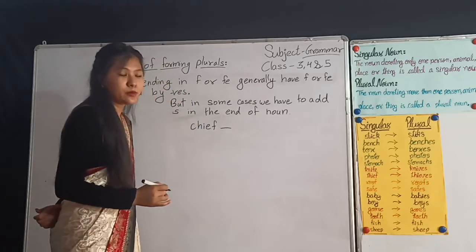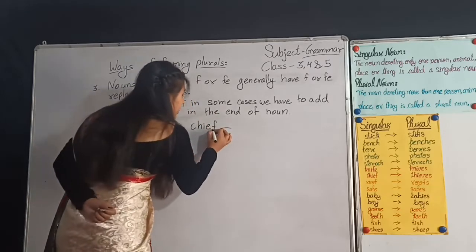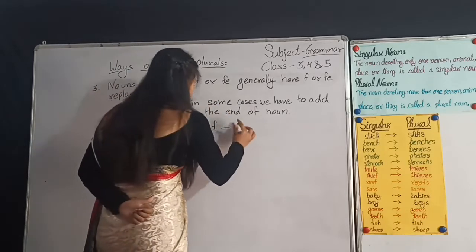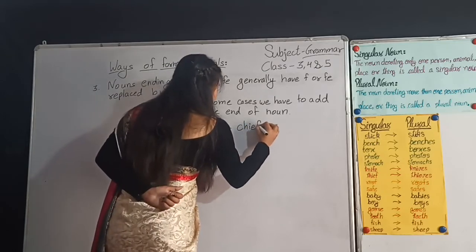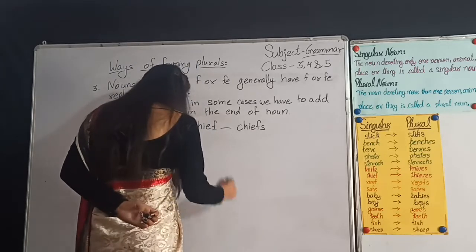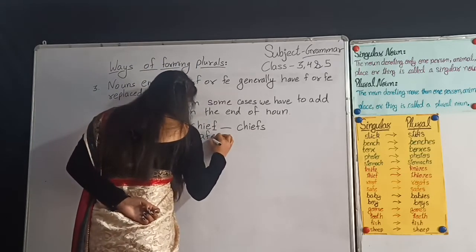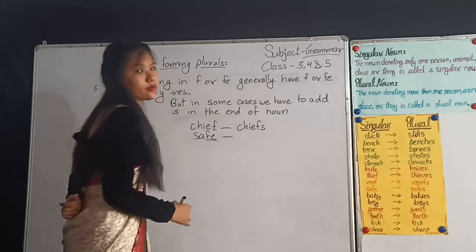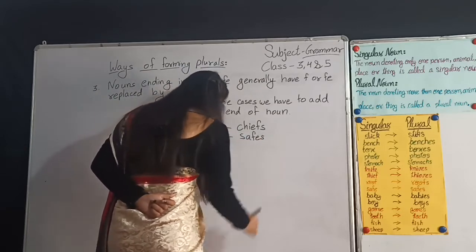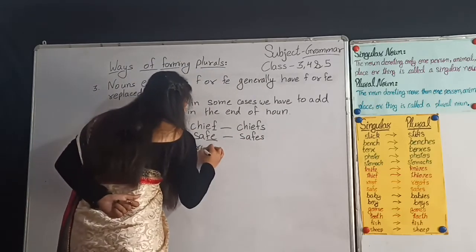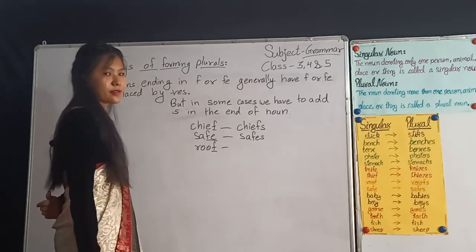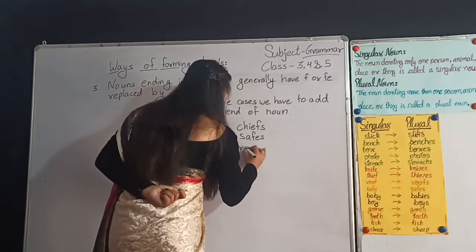Here to make it plural, what do we have to do? We have to just add S at the end of F or FE. Chiefs. Understood, dear students? Likewise, safe. Here at the end there is FE. What do we have to do? We have to add S: safes, S-A-F-E-S. Safes. Roof, R-O-O-F. Roof. Here at the end there is F. What do we have to do? We have to add S to make it plural. Roofs.